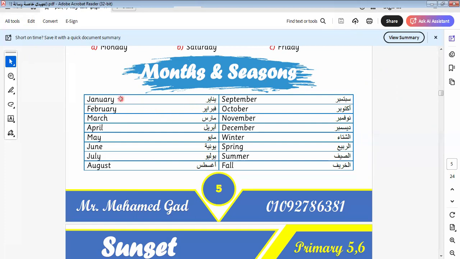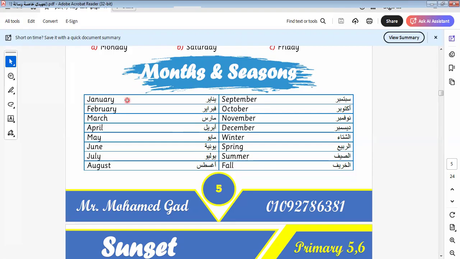Here we have January, because I know that we are on vacation and we forget everything. I would like to refresh your mind to be ready for the new things that we will learn later. Here we have January, February, March, April, May, June, July, August, September, October, November, December. These are the months. We have 4 seasons: winter, spring, summer, fall. Repeat after me.